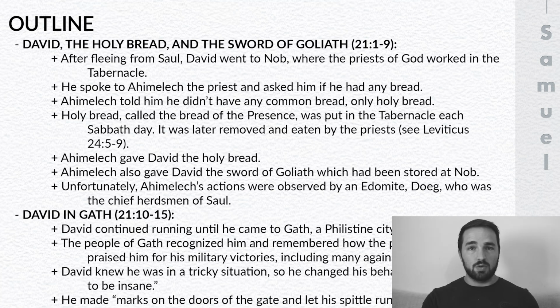David also didn't have any weapons because he had to flee somewhat quickly. So he asked Ahimelech if he had any weapons there, and Ahimelech said, well, I only have one, and that's the sword of Goliath, which had been stored there at Nob. So David took the sword of Goliath. Unfortunately, though, the actions of Ahimelech were observed by somebody watching from the shadows. This guy named Doeg was not an Israelite, he was an Edomite. He was the chief herdsman of Saul, and that's going to come up in the next chapter.